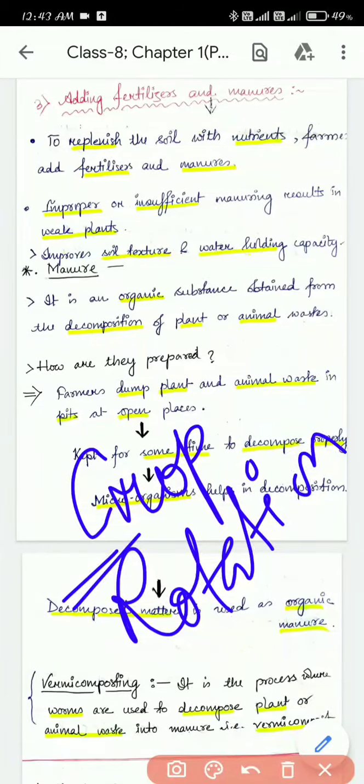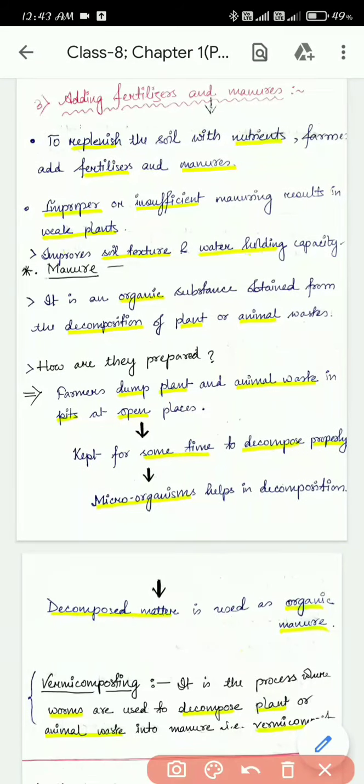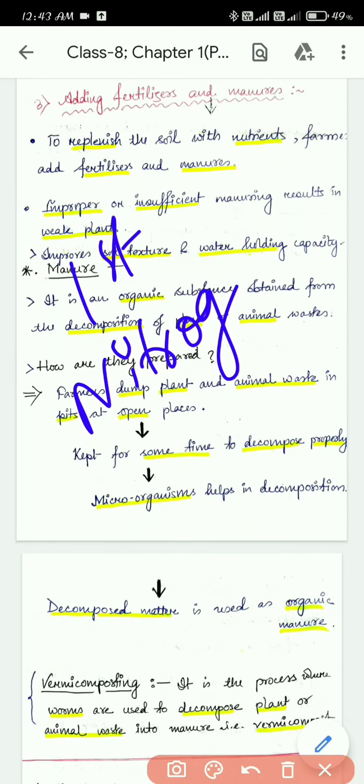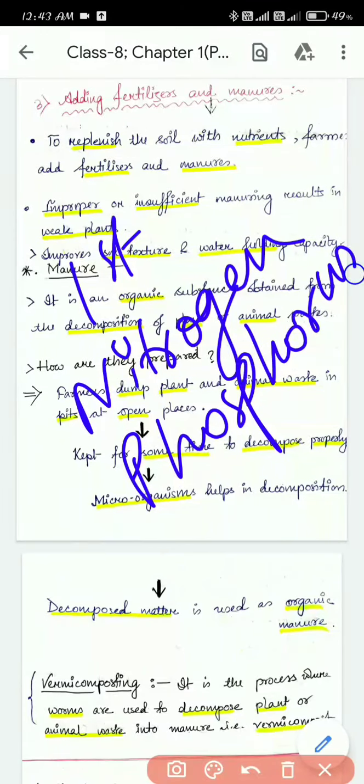Suppose the first time the farmer will cultivate something that needs more nitrogen and phosphorus.